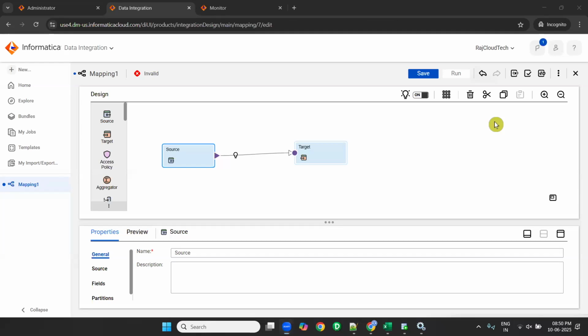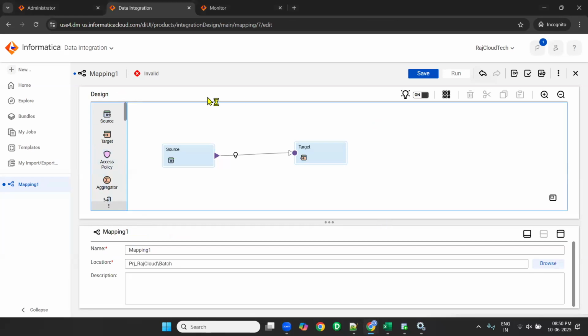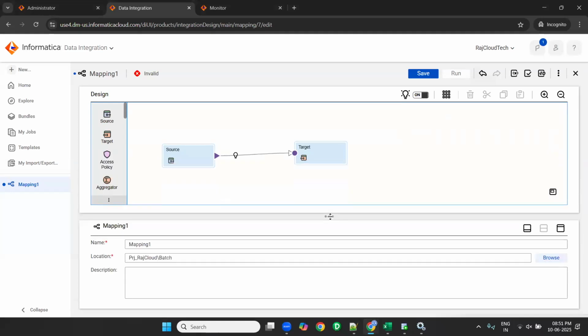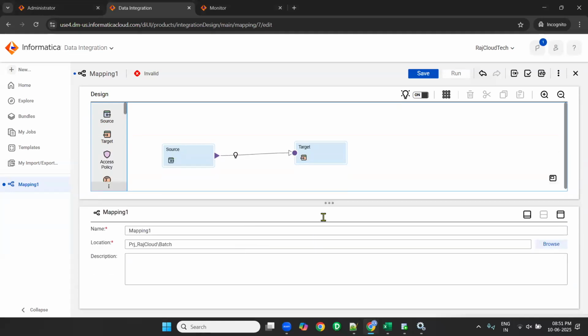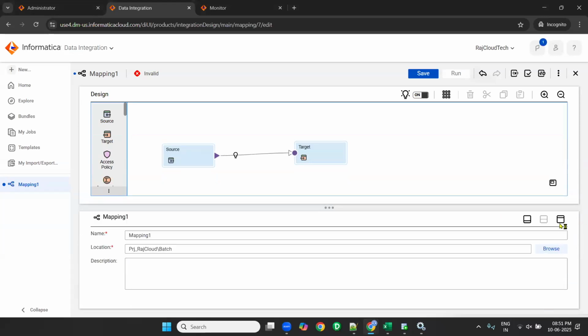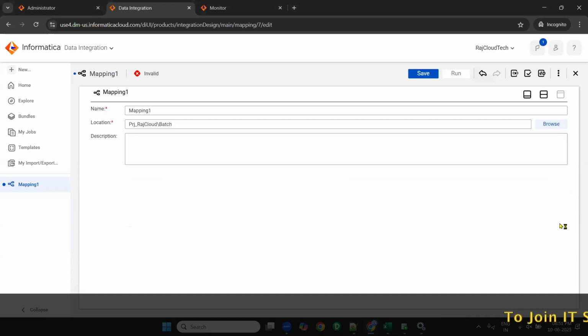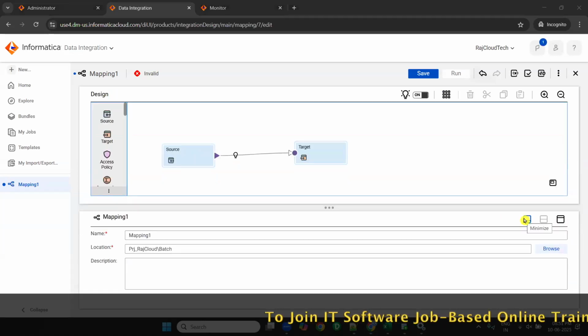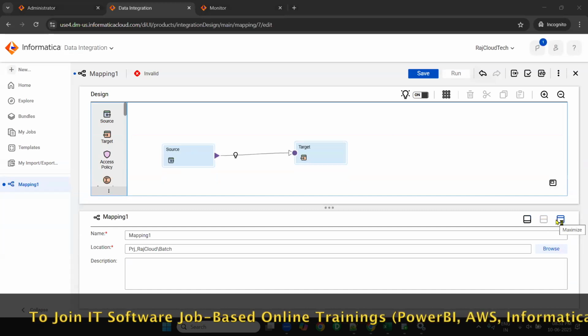Yes, guys. Okay. So the first thing is you need to rename the mapping. How to rename? You select this. When you select, a blue border should come. See, you need to understand one thing. If you see here, the downside window, you can drag up, you can drag down like this. This is the properties window. There are three buttons here. You can minimize the window, restore the window, maximize the window.